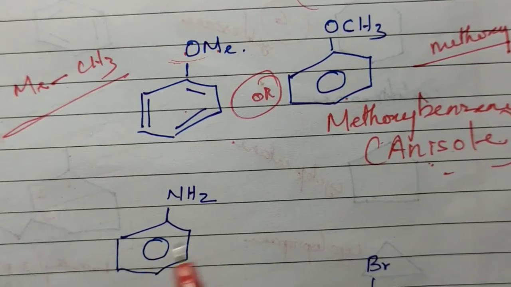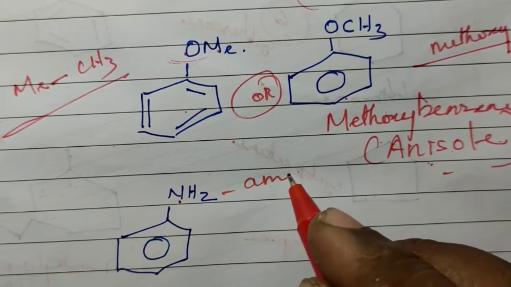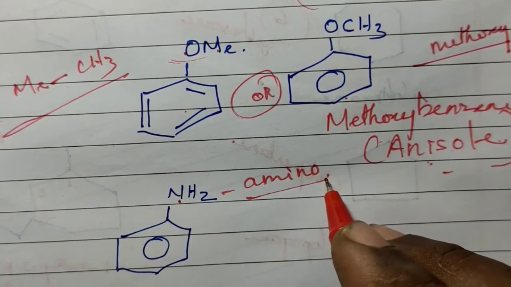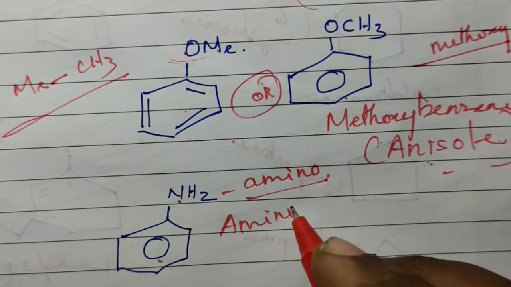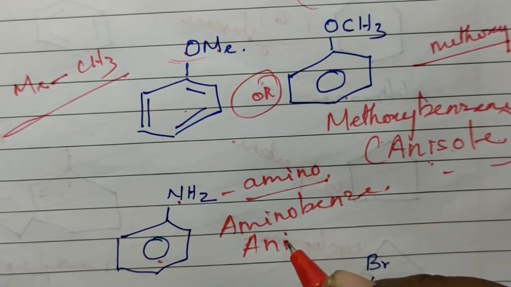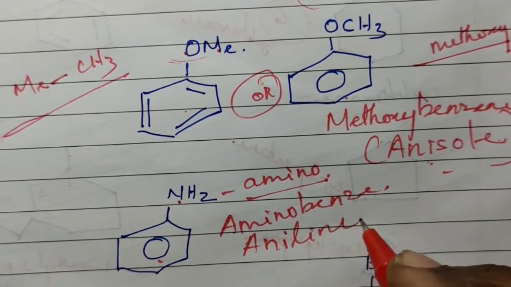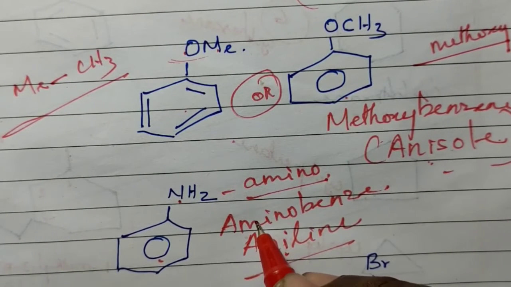On the benzene ring, suppose an NH2 group is present. NH2 group means amino group. It is called aminobenzene. So aminobenzene is commonly called aniline. So what is aniline? Aniline means aminobenzene.